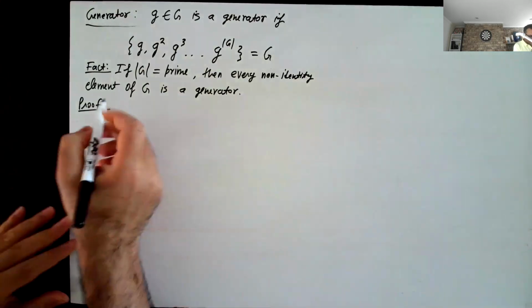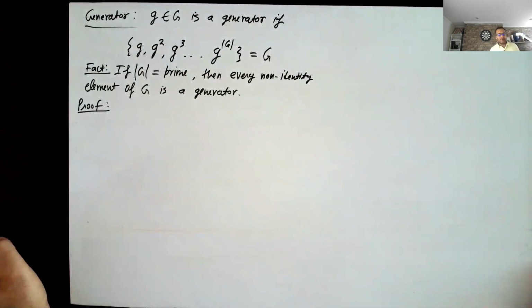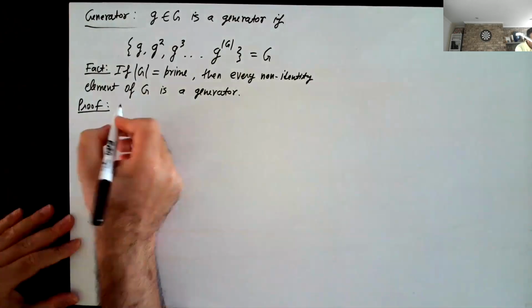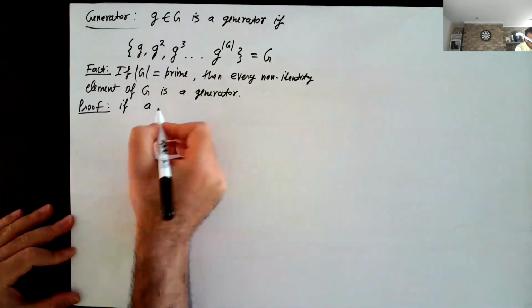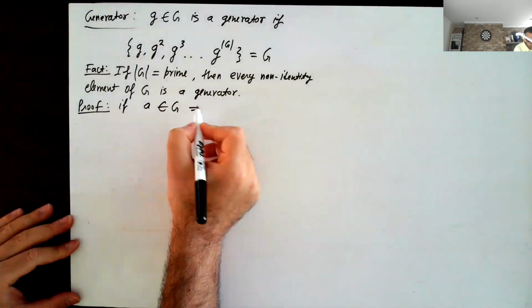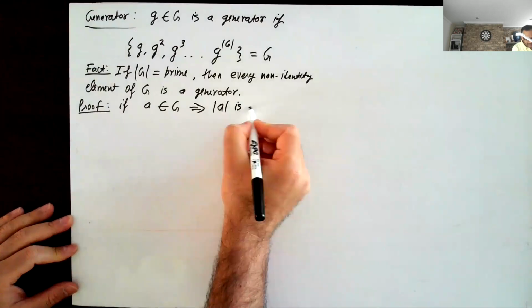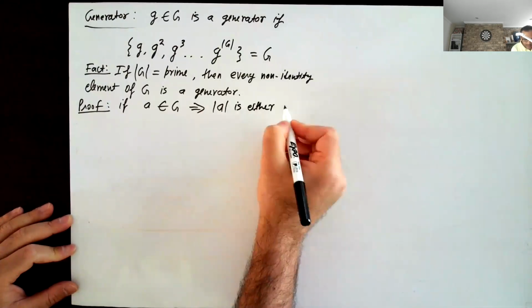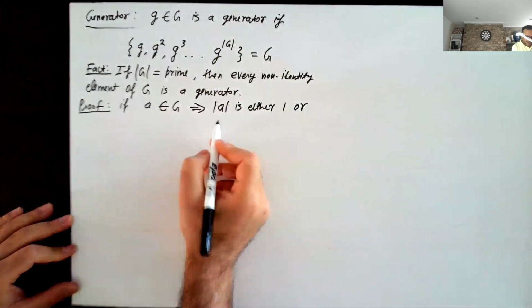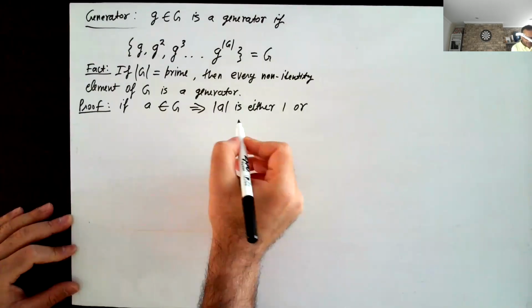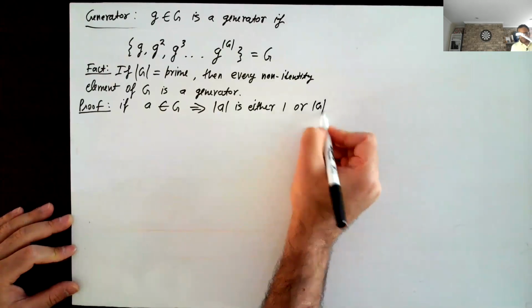Why? Because again, we will use the order theorem. We have that the order of every element evenly divides the order of the group. So if A is in G, it implies that the order of A is either 1 or in fact the same as the order of the group.